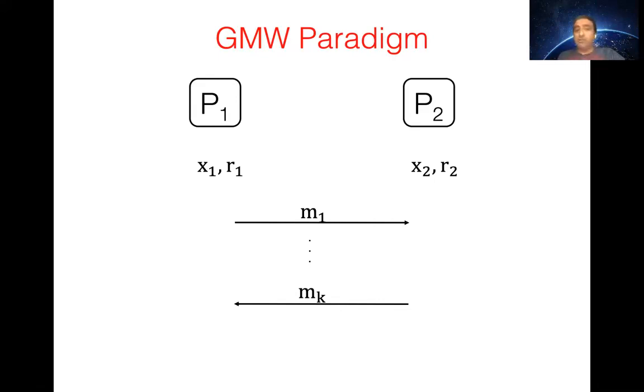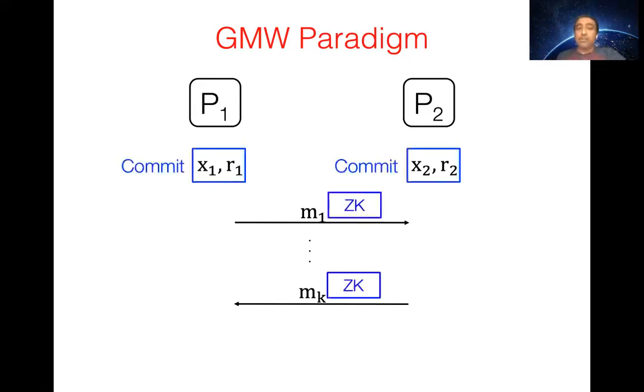You have a multi-party computation protocol. You first commit to your input and randomness, and then you supply a zero knowledge proof at every step of the protocol. Traditionally, at least in the concrete efficiency literature, this approach has been dismissed primarily because the zero knowledge proofs are really heavy. Even with the improvements in zero knowledge, doing this in every step is going to be heavy. Nevertheless, we show that this approach, in fact, can be applied to the passive protocol that we are doing.